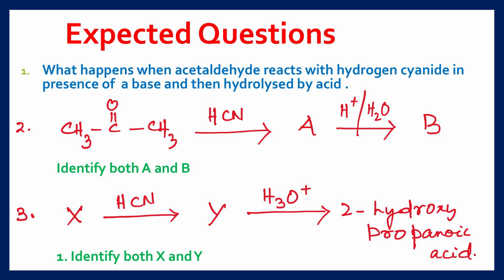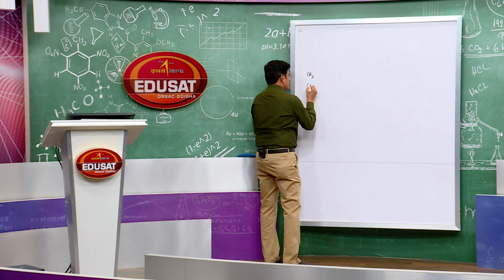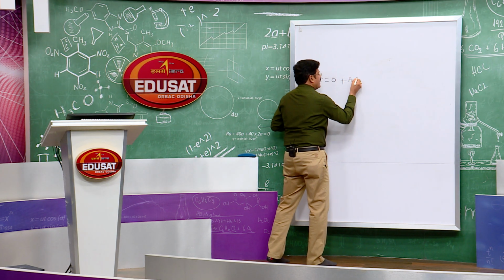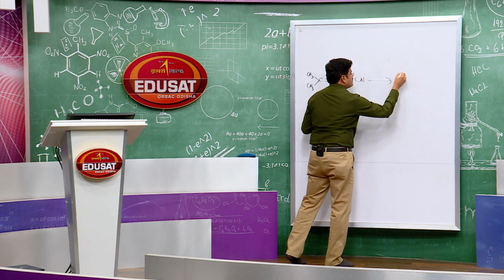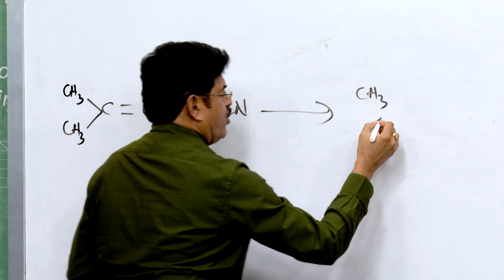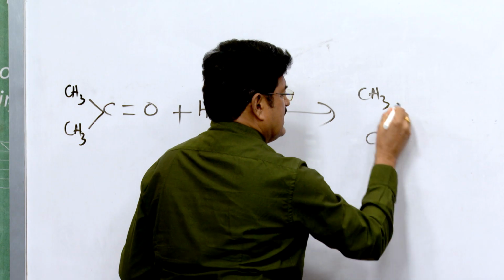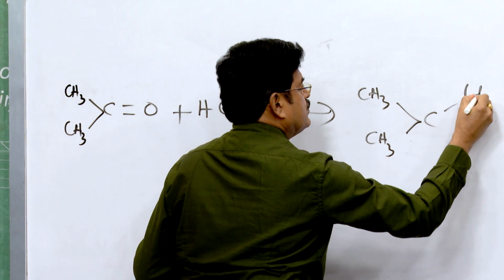Second question: acetone with HCN gives A, then that A upon acid hydrolysis gives B. Let me write this reaction on the whiteboard. Acetone, propanone, when it reacts with hydrogen cyanide, gives acetone cyanohydrin.